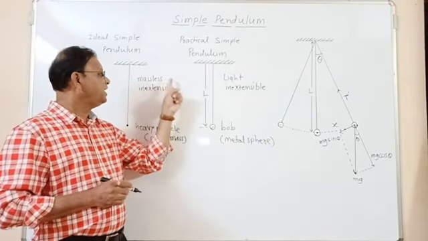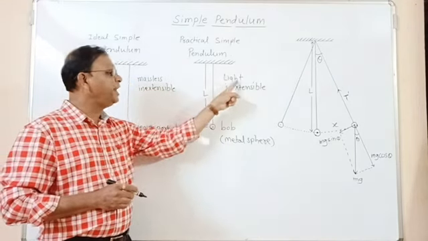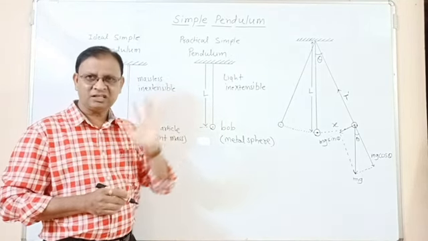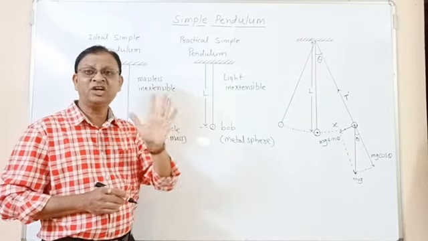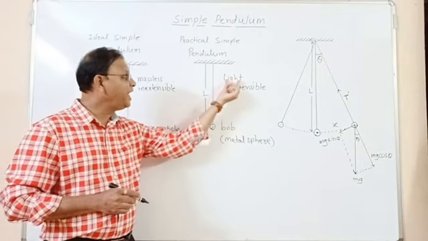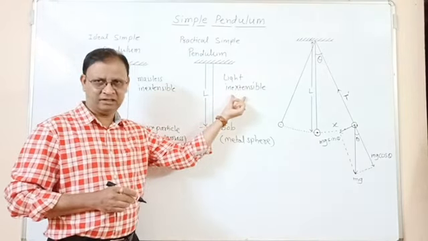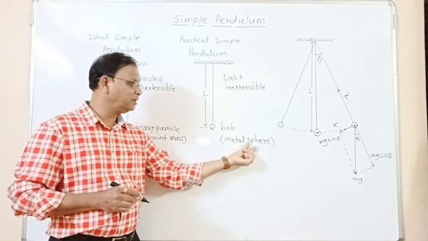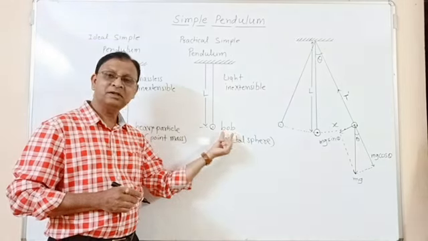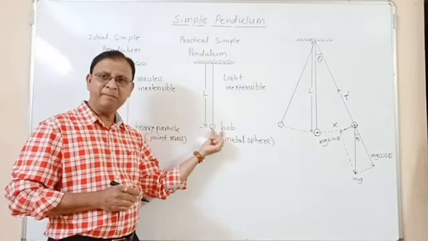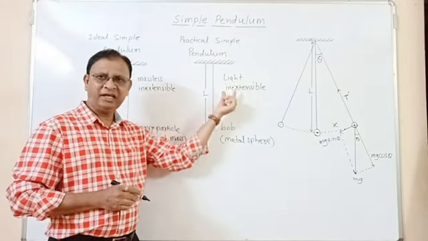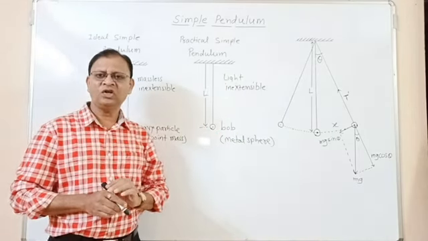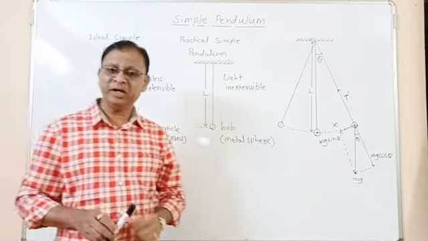And this massless string is replaced by a light string, whose mass is not large, whose weight is not large. So it is a light and inextensible string used here. So in this, a heavy metallic sphere, which is also called as the bob, is suspended by means of light inextensible string from a rigid support, that is called as the practical simple pendulum.